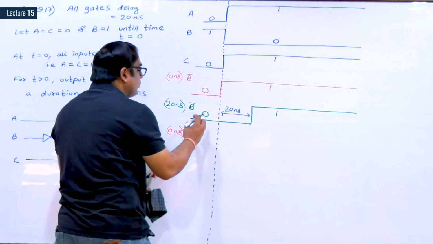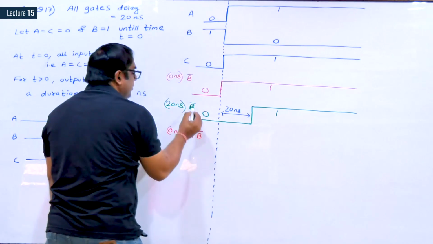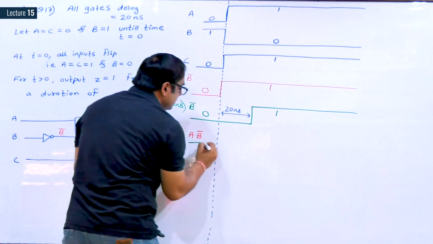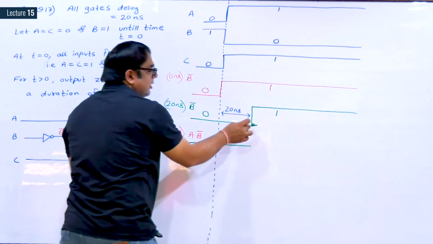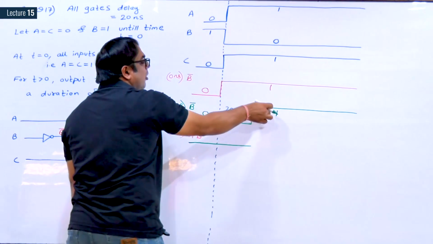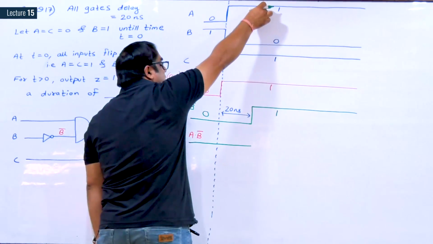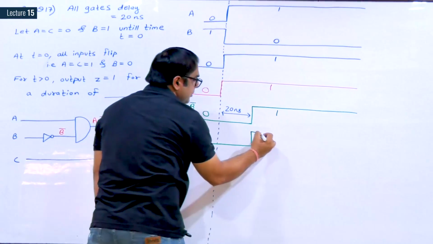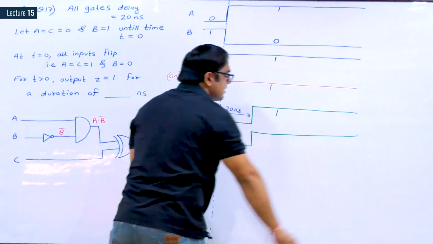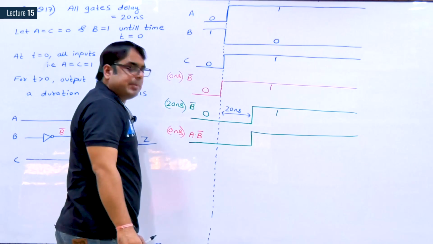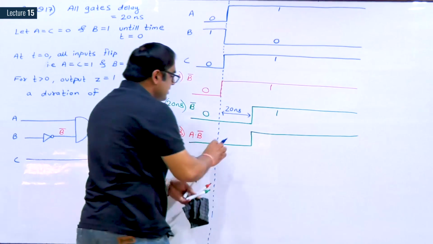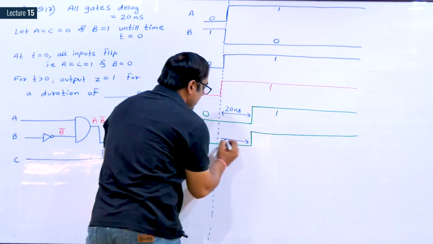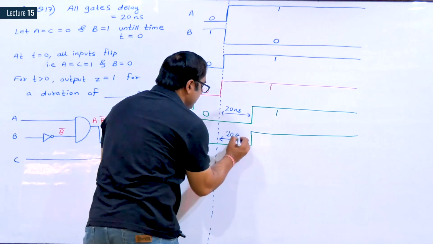So AND gate output will be A dot B complement. This will become 0. See, from 20 nanosecond, B complement is also 1, A is also equal to 1. So this is A dot B complement. This duration is 20 nanosecond.